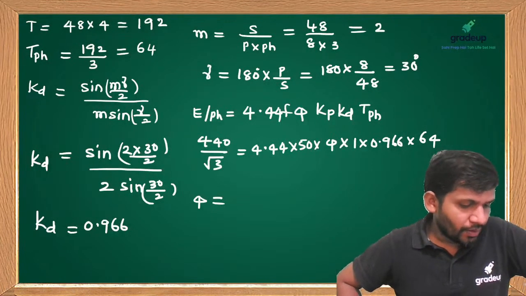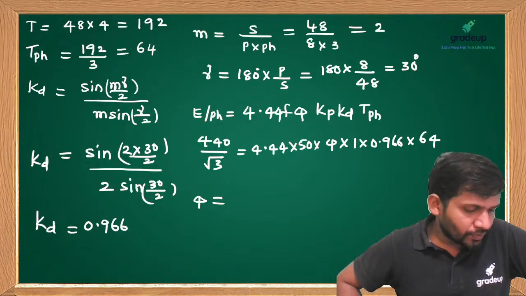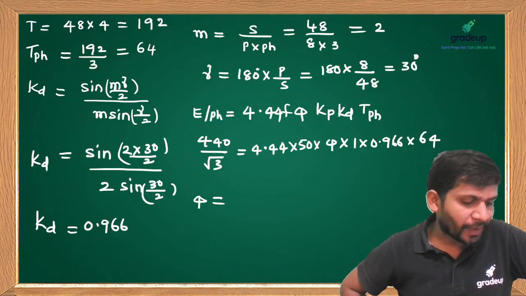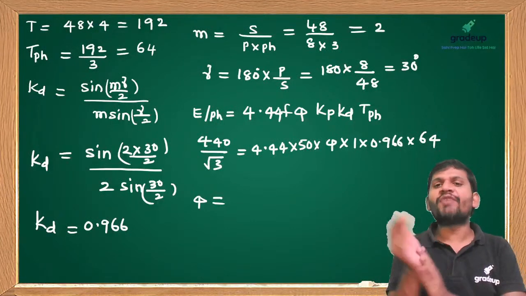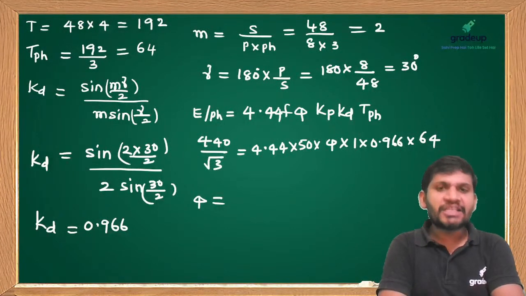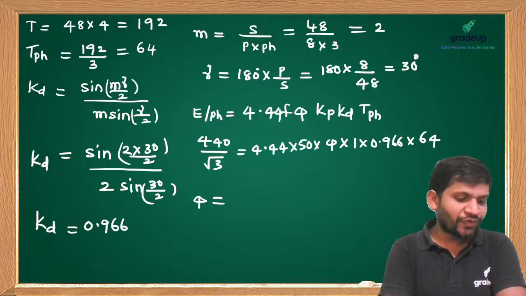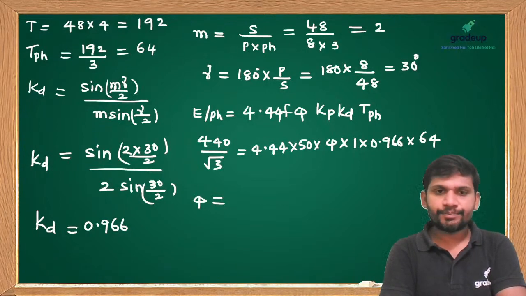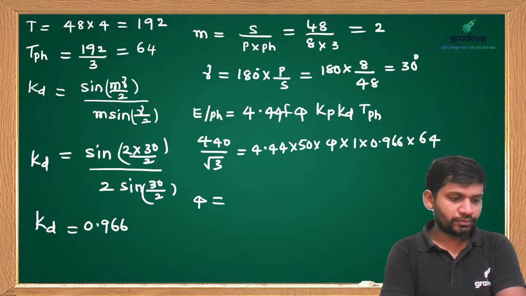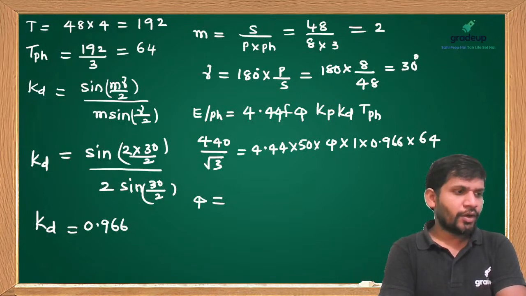Very good, Shushobit Sharma. Yes, very good. I have taken 0.966 approximately. Now you tell the exact answer. What is the final answer, students? Come on, I'm expecting an answer from you. How much flux did you get?